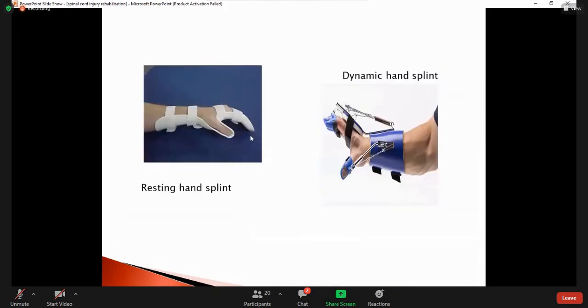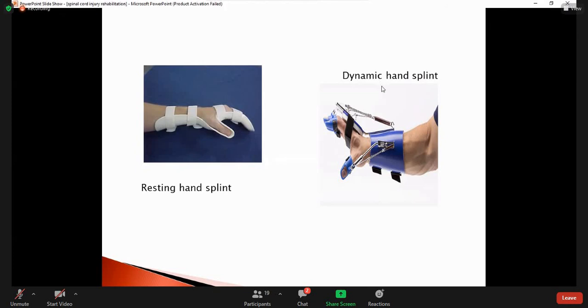These are the devices we use for the hand. This is the hand resting splint. If I want the hand kept with no movement in the upper limb, and I want to prevent contractures and deformities, with the fingers going into flexion and contractures at the wrist joint, we give the resting splint. Mostly we ask the patient, according to the condition, to wear it as a night splint or for 2 to 3 hours in a day, to prevent contractures and deformities.